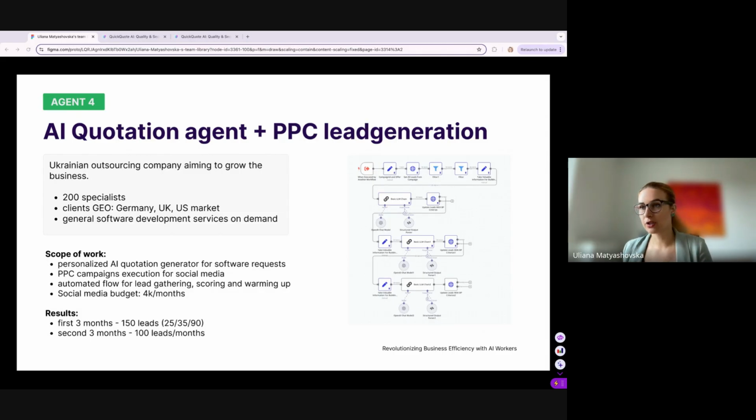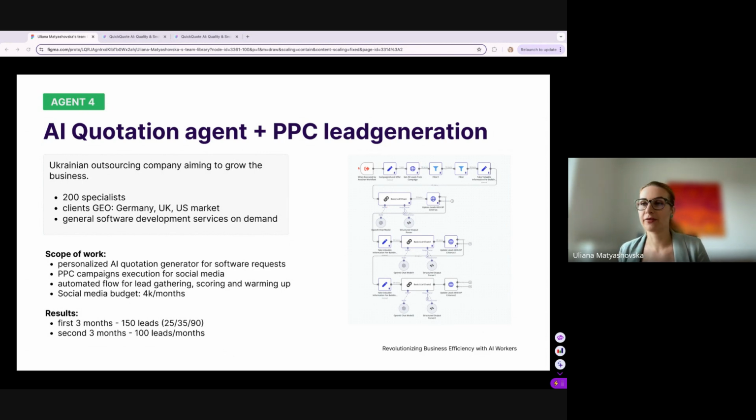As a result, in the first 3 months, we got 150 leads. Leads are the people who fill in the form. After that, when we figured out the audience for this particular customer, we were able to do it more effectively. We decreased the cost per lead and optimized the PPC campaign.